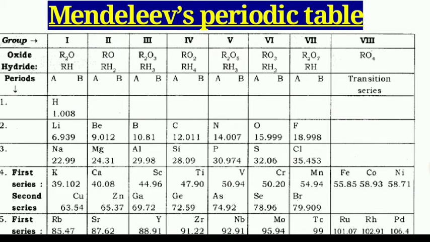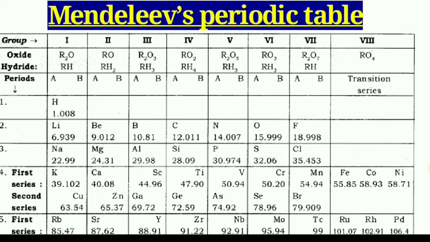Suppose first group: the oxide is R2O and the hydride is RH. For the second group, the oxide formula is RO and the hydride formula is RH2. For the third group, R2O3, and the hydride RH3. Fourth group, RO2, hydride formula RH4. For the fifth group, R2O5.